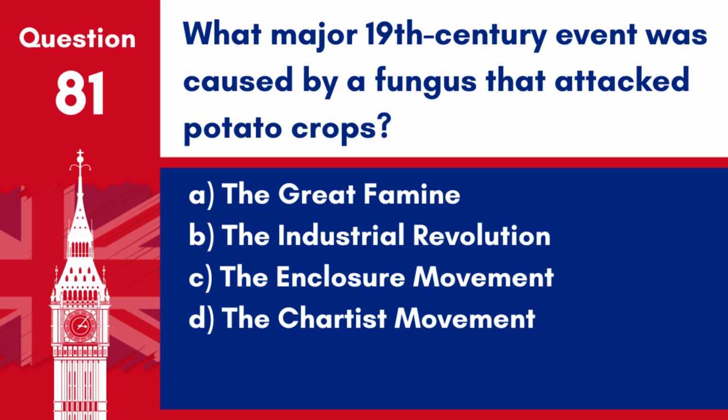Question 81. What major 19th century event was caused by a fungus that attacked potato crops? A. The Great Famine. B. The Industrial Revolution. C. The Enclosure Movement. D. The Chartist movement. Answer A. The Great Famine. Known as the Irish Potato Famine, it significantly impacted Ireland, leading to mass starvation and emigration.